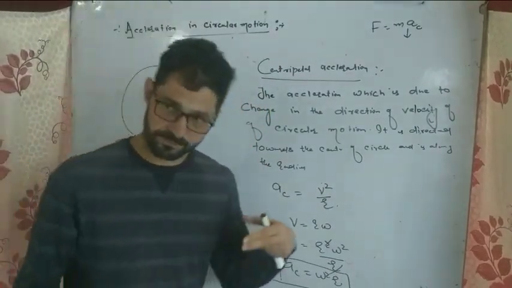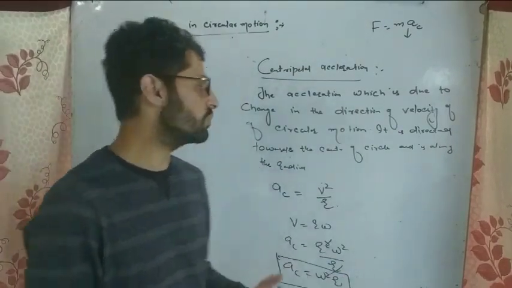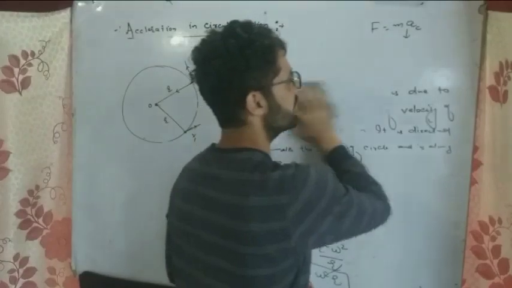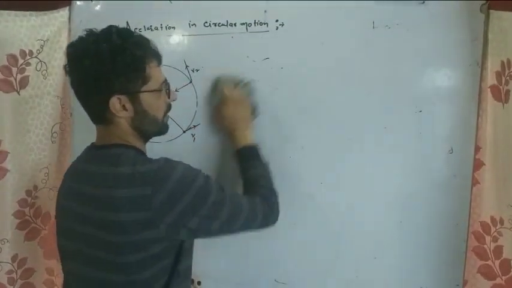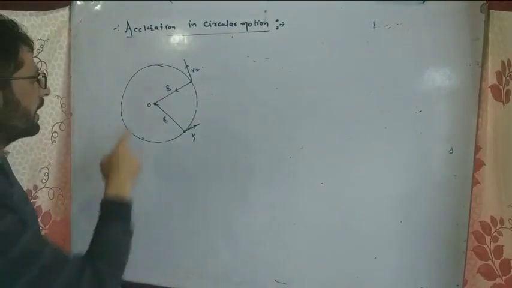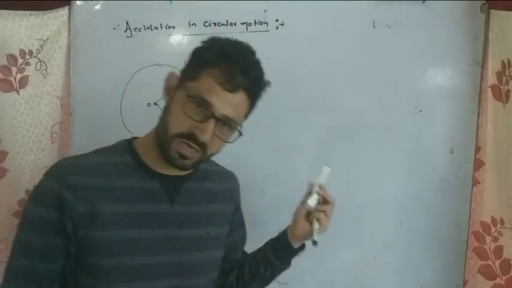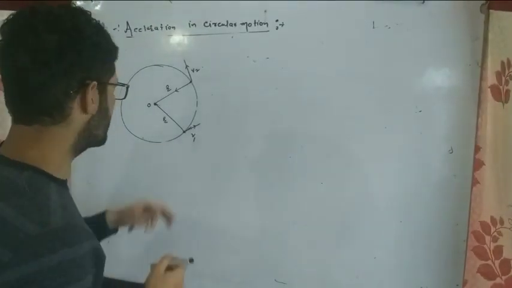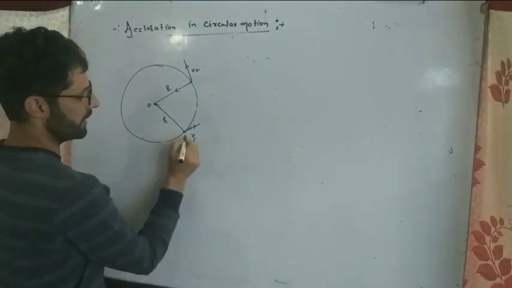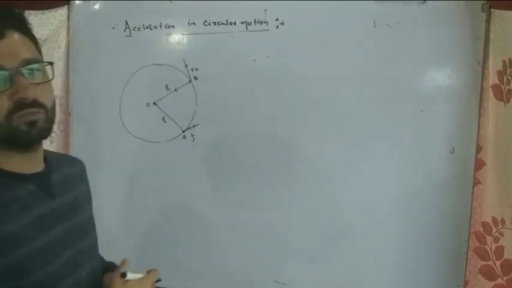Now centripetal force is the cause of centripetal acceleration. If you are supposed to derive the centripetal acceleration, let us suppose we have a body moving in uniform circular motion. Let's suppose a particle is at point A with velocity v1, and at point B its velocity is v2.